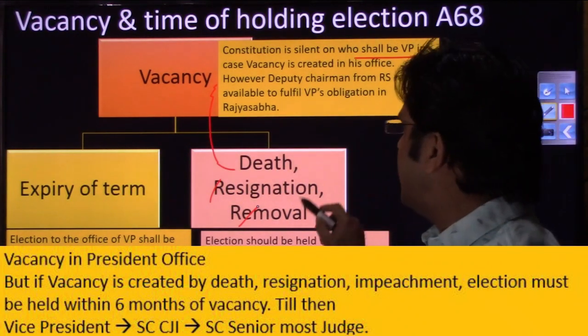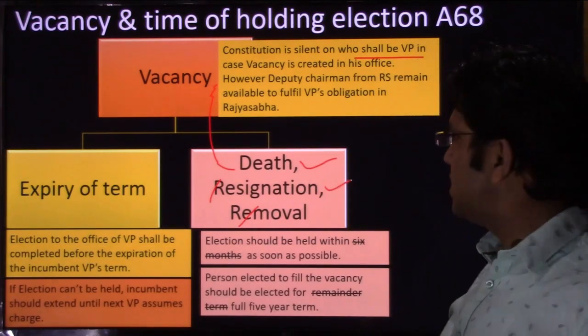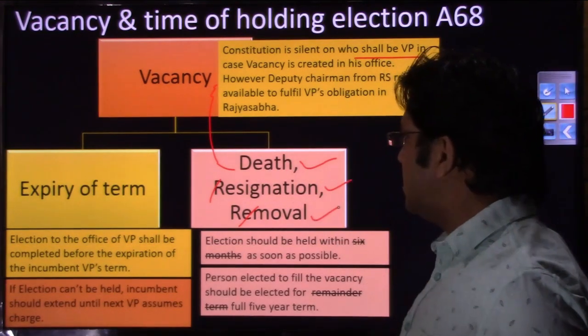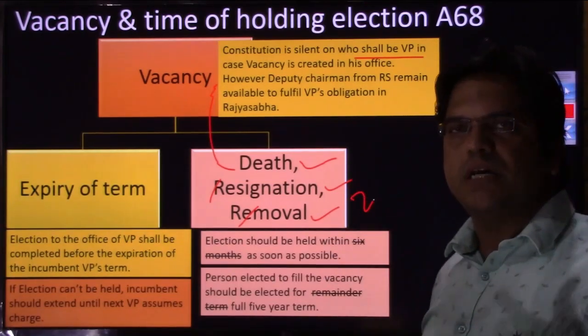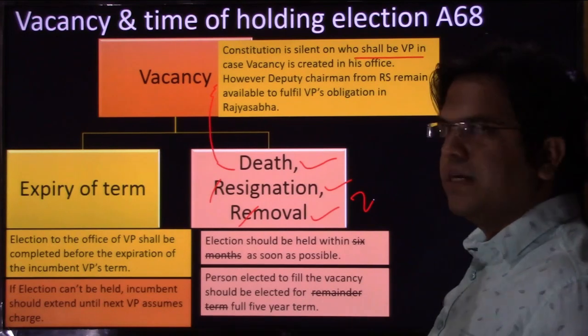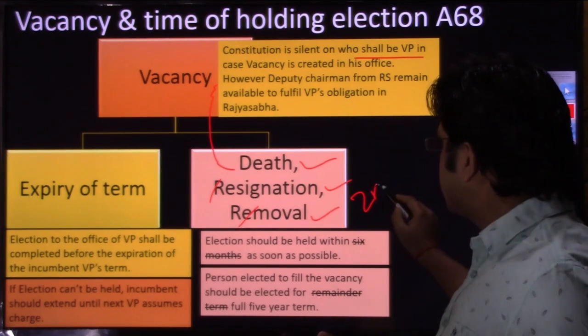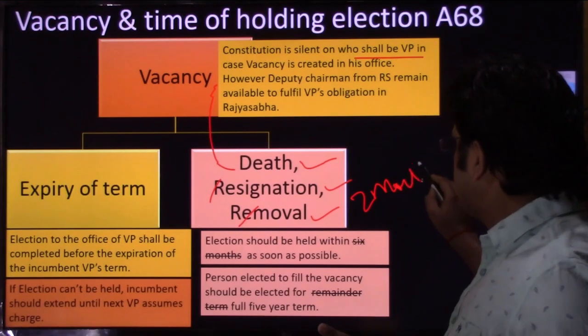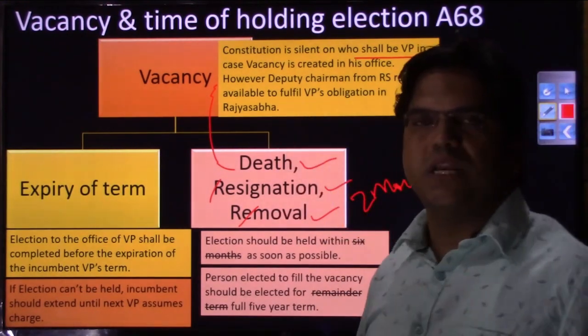But in the event of death, resignation or removal of the vice president, there would be a gap of 1, 2 or 3 months, whatever time the Election Commission takes in conducting the election and having a new vice president. So whatever time the vice president's office remains vacant, the Constitution is silent on who will assume charge.